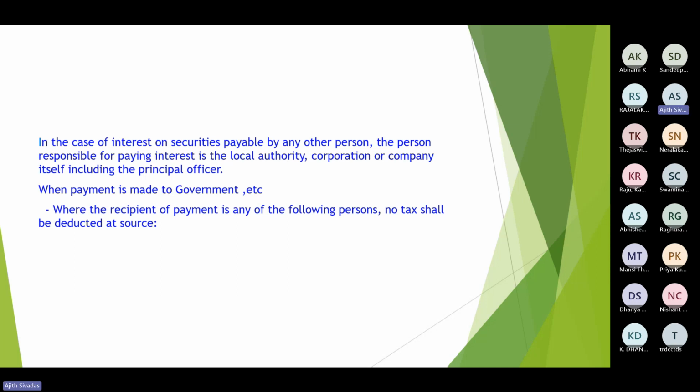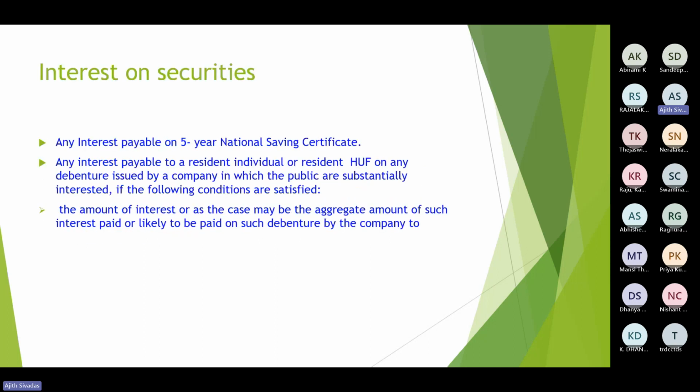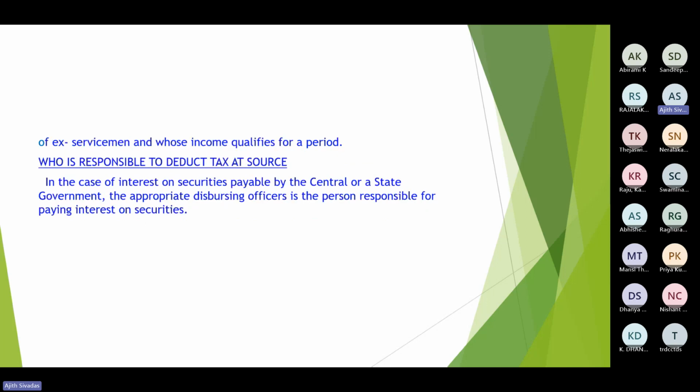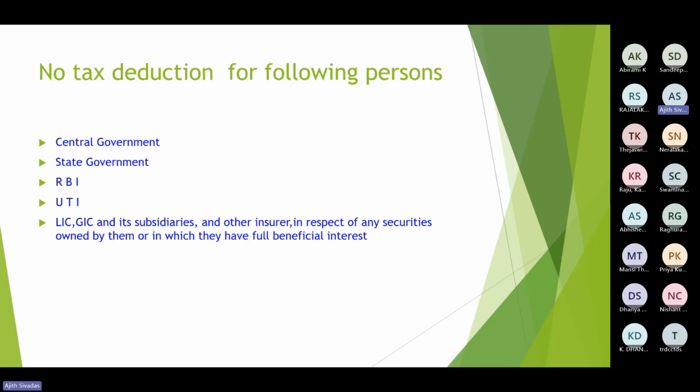So the second set of exemptions, my dear friends, we are trying to discuss now. The first set of exemptions was on the basis of securities, and this many securities were there. Hope you recollect. After discussing the security-based exemption, now we are trying to figure out the recipient-based exemptions.